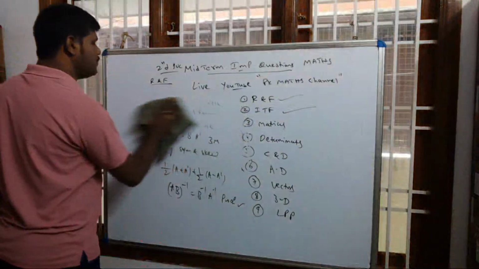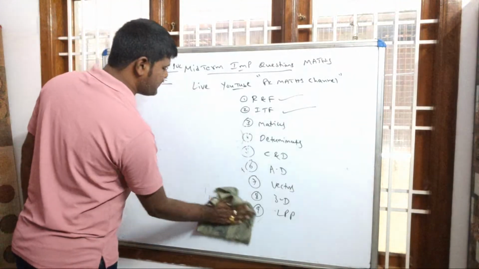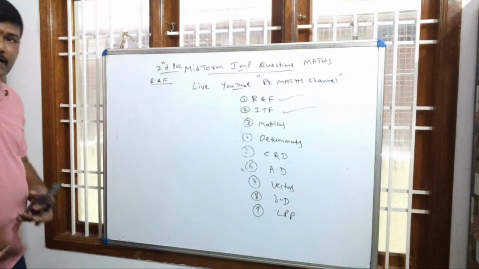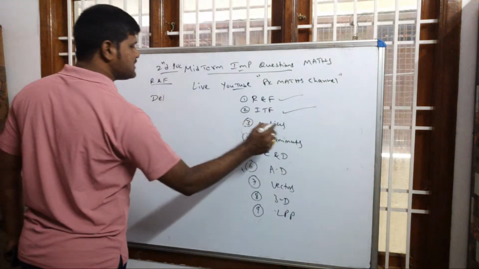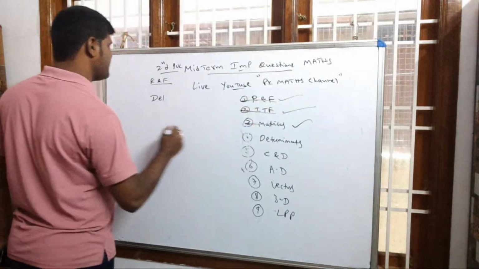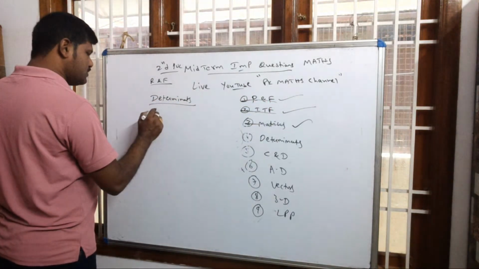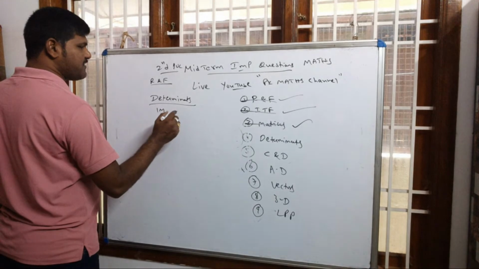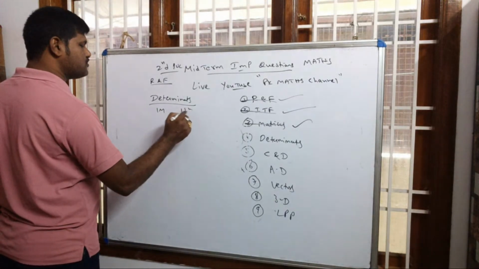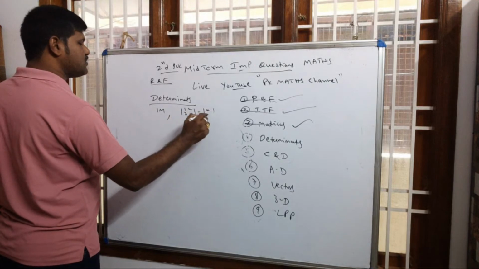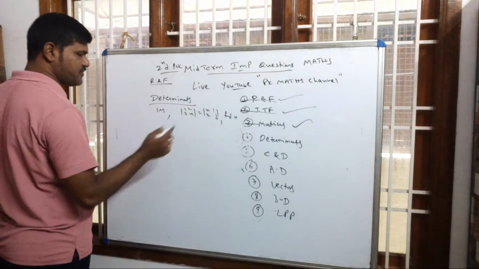Come back to determinants. As you know, the 2 marks compulsory question will come from area of triangle. So in determinants, 1 mark they are asking: find the number of elements, or find the value of the given determinant and x. This type of question you may expect for MCQs and fill in the blanks.